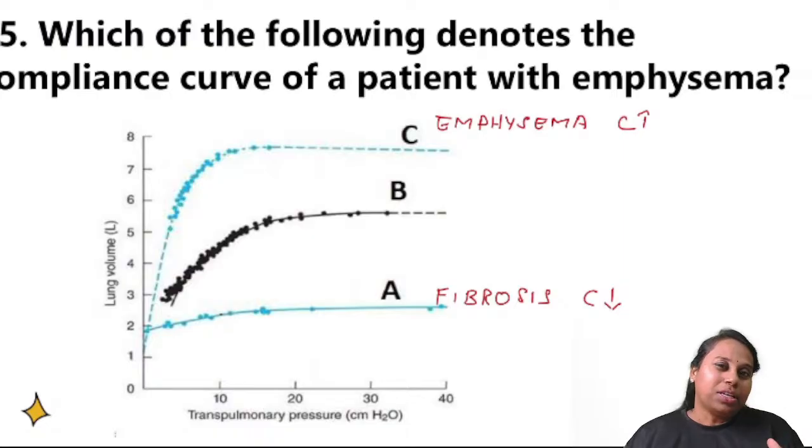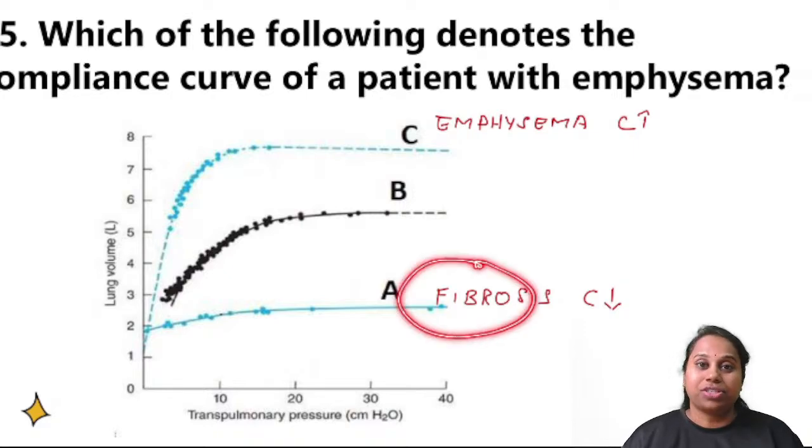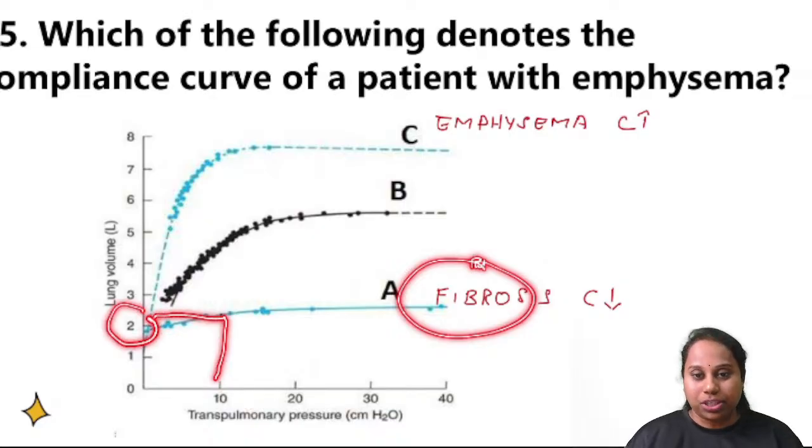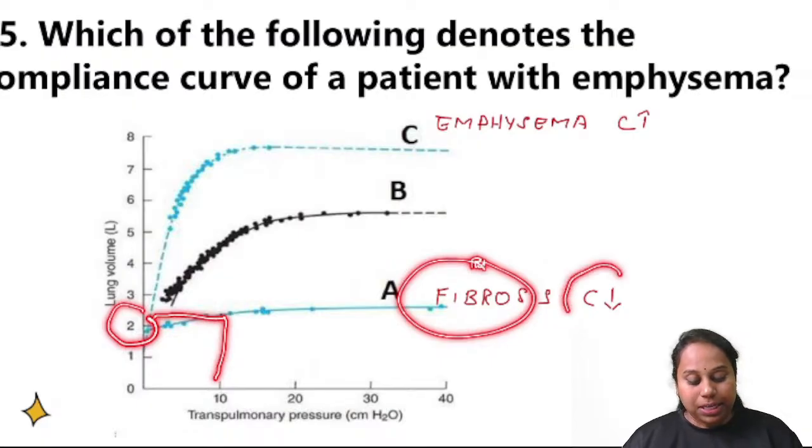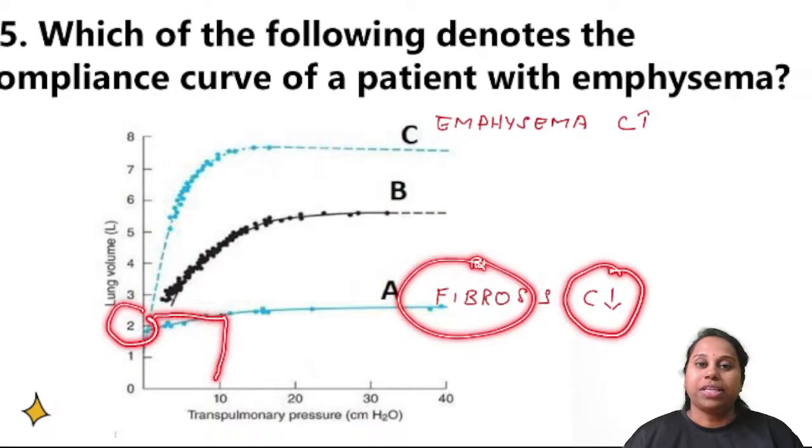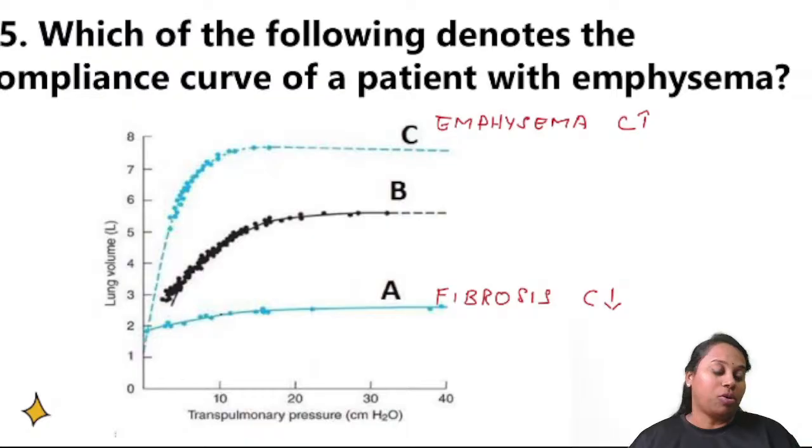The thicker the balloon is, the harder you try to put air into it, it will not stretch. It's very difficult because a fibrosed lung cannot stretch. There's scar tissue, it cannot stretch. So even if you apply the same 10 centimeter of water pressure, 5 liter is not the volume change. Only 2 liter is the volume change. It means compliance has decreased in fibrosis. For the same pressure, the change in volume has decreased. So fibrosed lung will have decreased compliance.